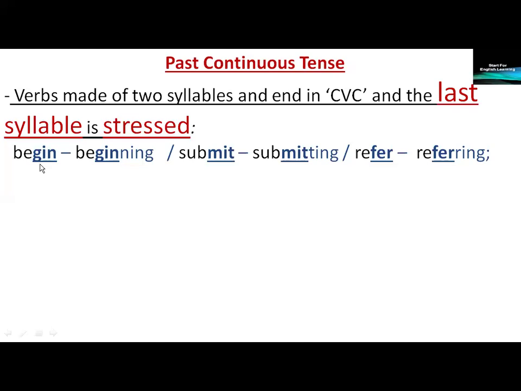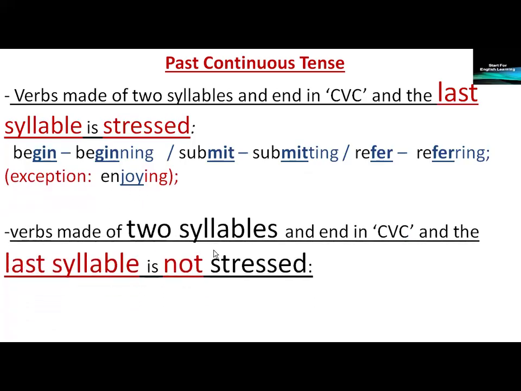Therefore, we double the last letter, the N, and then we add ing. Begin, beginning. Submit, submitting. TT. Refer, referring. RR, and then we add ing. Exception, enjoying. We just add ing after the Y.